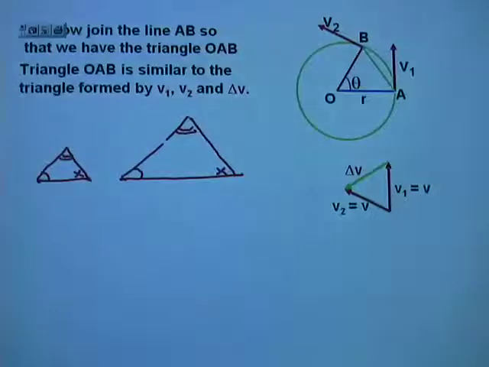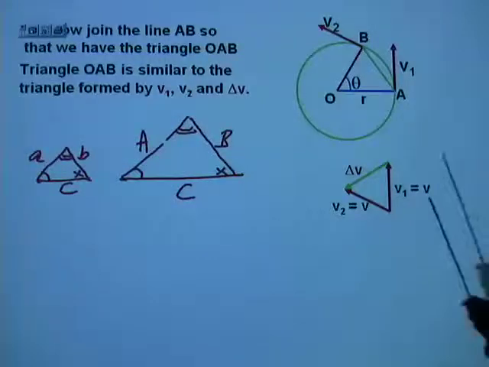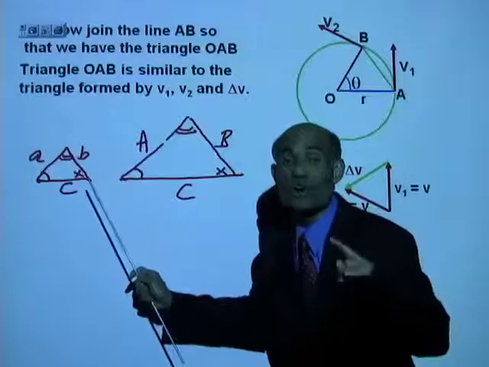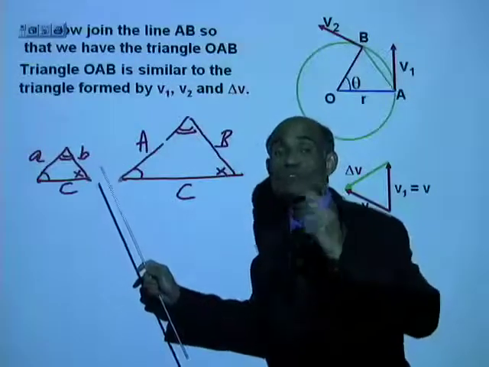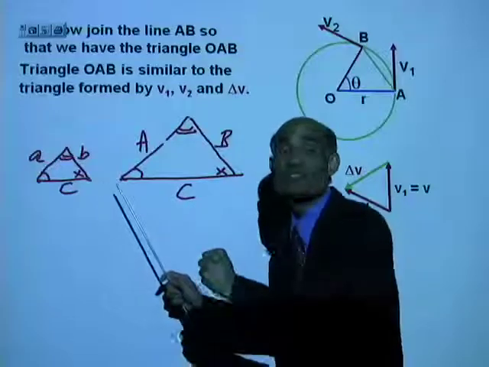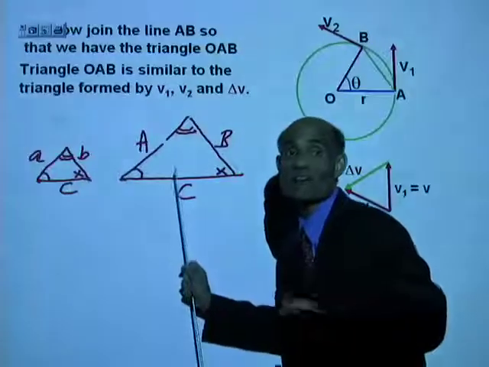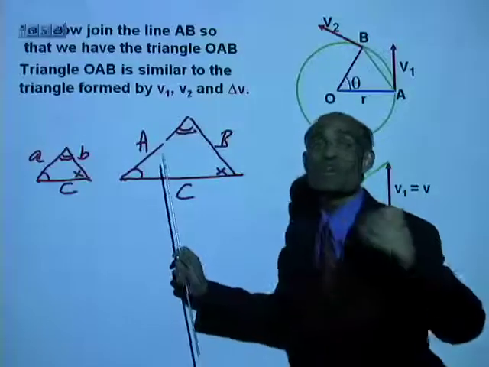And now, suppose I name the sides as a, b, c for the small triangle and big A, big B, big C for the big triangle. The property for similar triangles is that the ratio of corresponding sides will be equal to each other. Now, what are the corresponding sides here? Corresponding sides are sides opposite to equal angles.